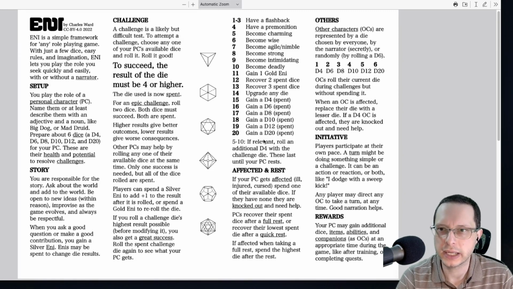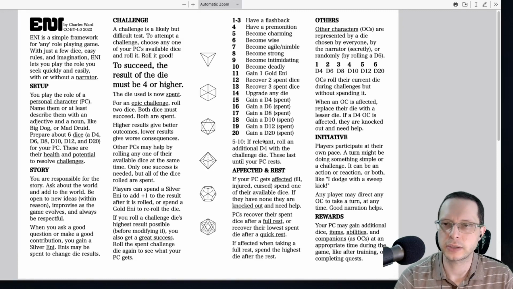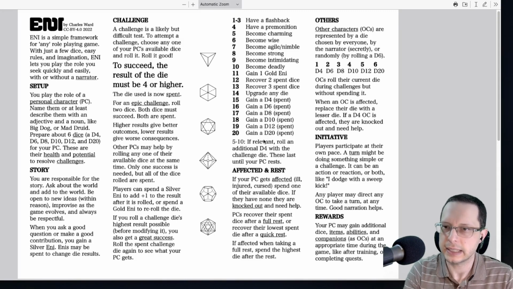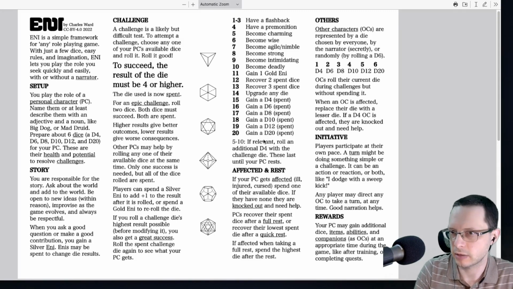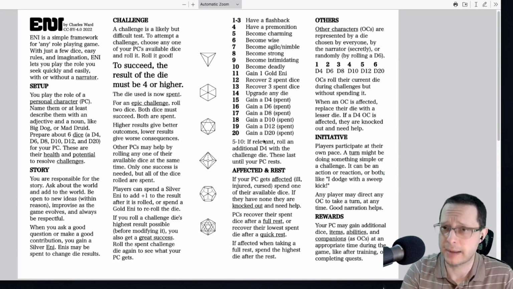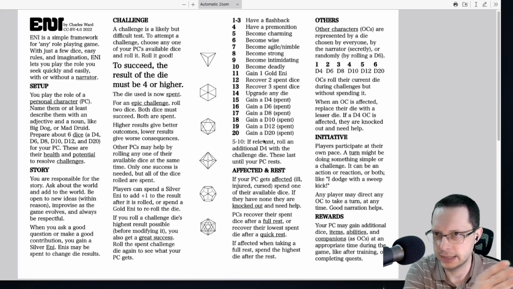When they're rolling the die, it does not degrade. So let's say I get a D10 NPC, right? They're going to be rolling that D10 every time they do an action to see if they succeed or not. However, if they become damaged or affected, that's when their die decays.